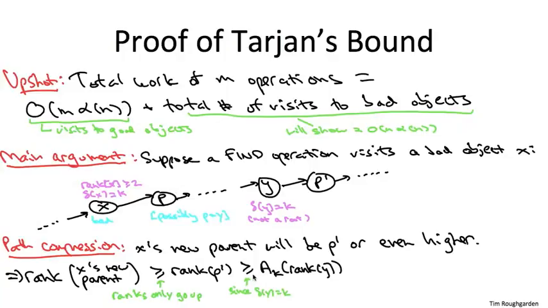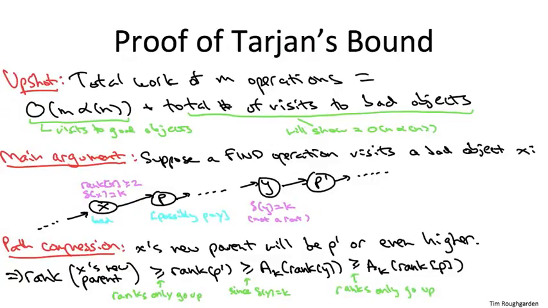So our third and final inequality is the same as the first one. It could be the case that Y actually is the same as P. It actually is X's old parent. In that case, the rank of X's old parent is precisely the rank of Y. Otherwise, Y is even higher up than X's old parent P, and therefore, by the monotonicity of rank, the rank of Y is even bigger than the rank of X's old parent.